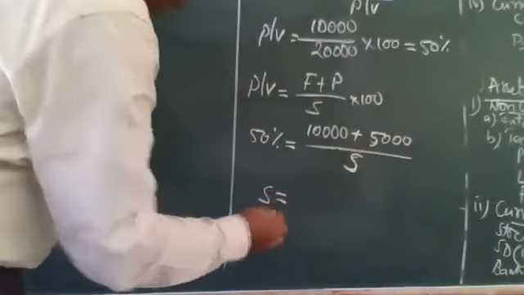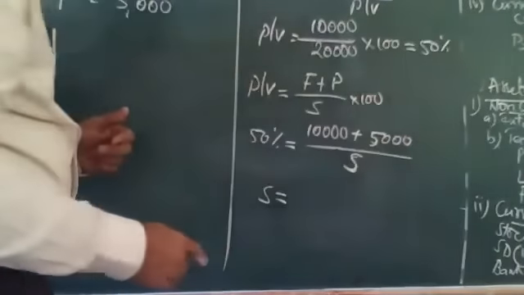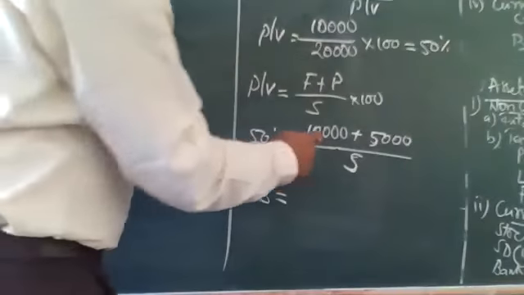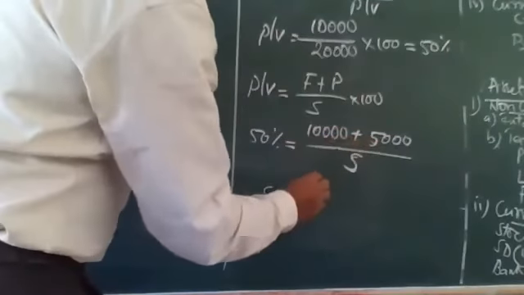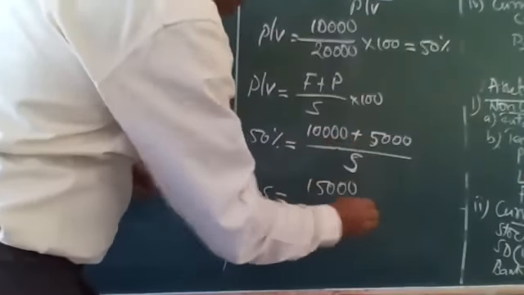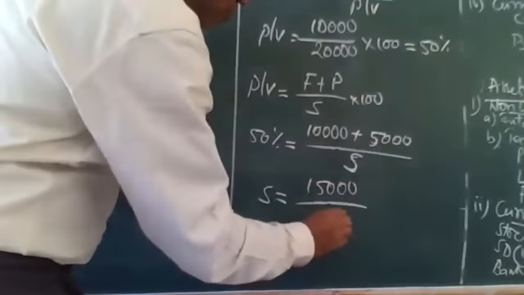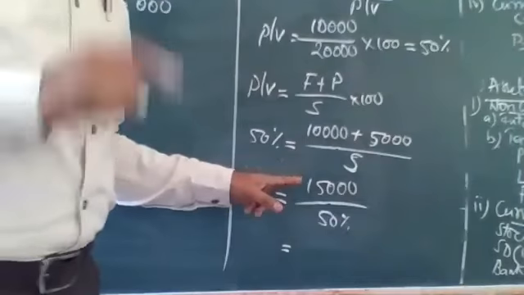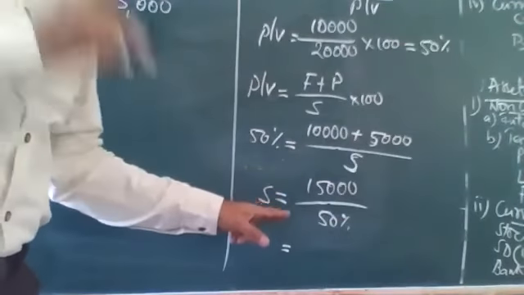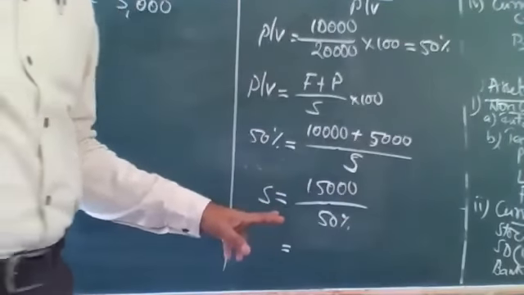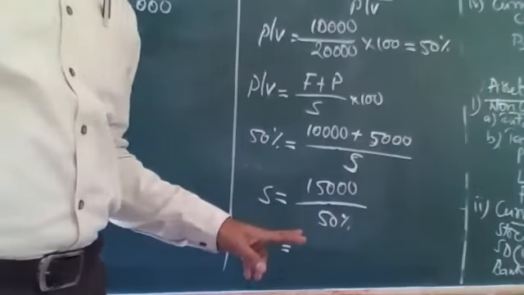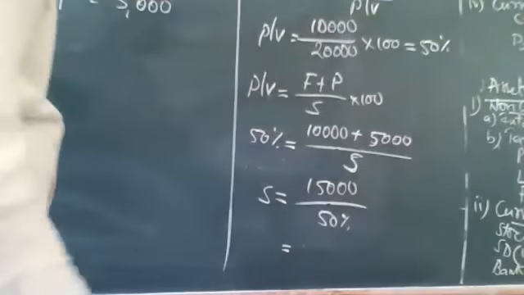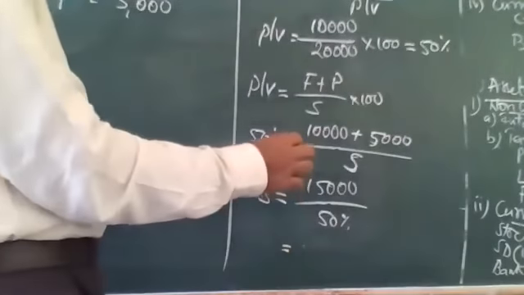So sales equals — should I write into 100 or not? No, sir, because it's already in percentage. So it is 10 plus 5, 15,000 divided by this 50%. So how do you do it in the calculator? It is 15,000 divided by 50 percentage, not 50 equal. 50 percentage gives you 7,500.